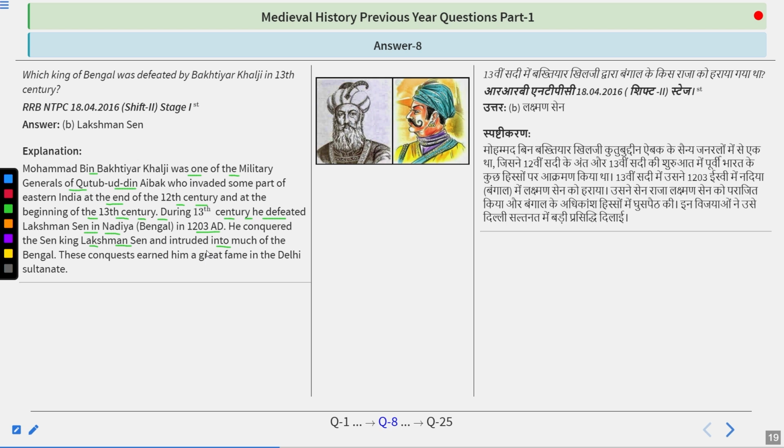And if we talk about Bakhtiyar Khilji, so Bakhtiyar Khilji was one of the slaves. There were total 4 slaves of Muhammad Ghori. Out of them, the names are like this: Kubacha, Yildiz, Qutbuddin Aibak, and Bakhtiyar Khilji. Bakhtiyar Khilji is also infamous for destructing the Nalanda University and Vikramshila University.